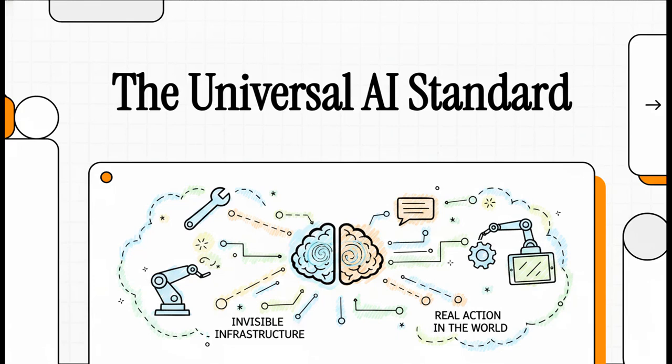Welcome to this explainer. Today we're unpacking what honestly might be the single most important piece of modern tech architecture you've probably never even seen. I'm talking about the Model Context Protocol, or MCP for short. We're going to dig into the invisible infrastructure that's finally allowing artificial intelligence to step right out of a chat box and take real, actual action in the world.